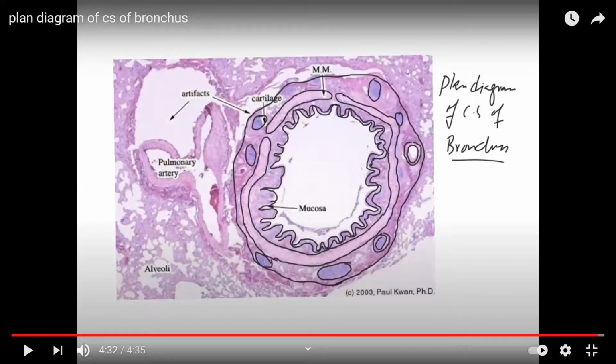This is a plan diagram of cross section of bronchus. Okay, so it's simply just sort of a tracing. Okay, just the outlines. You're not drawing any cells, right? Simply use a soft pencil and draw whatever you see.